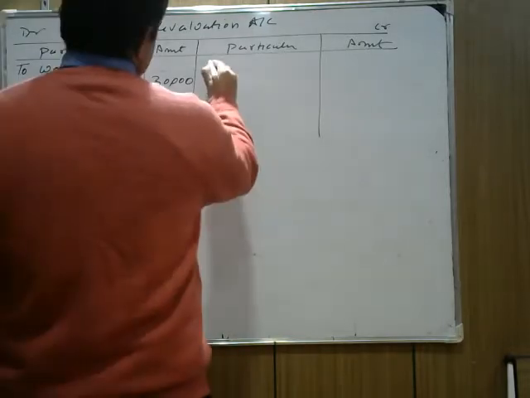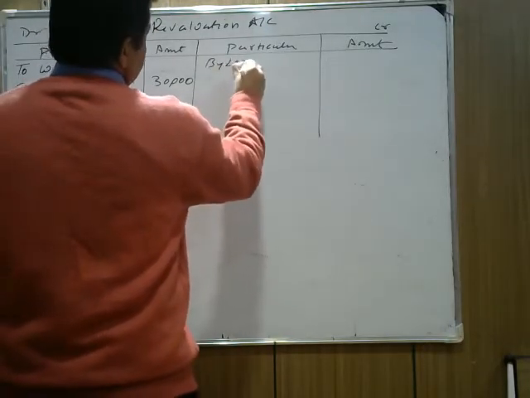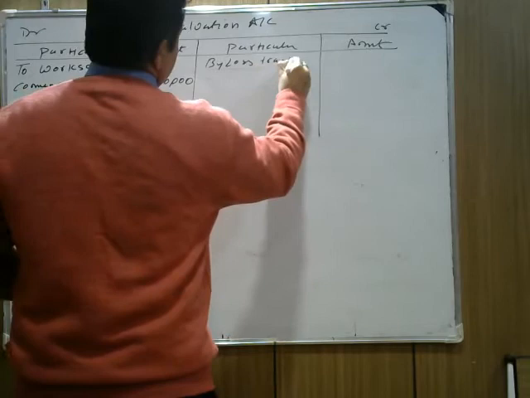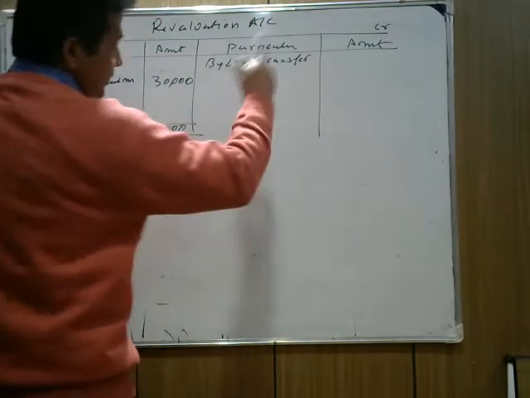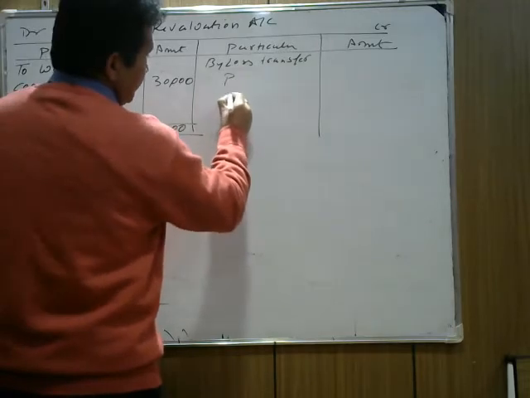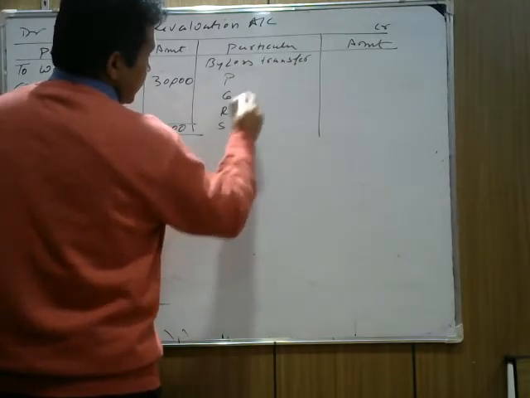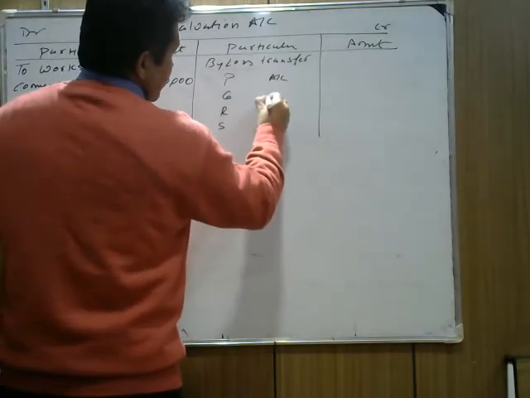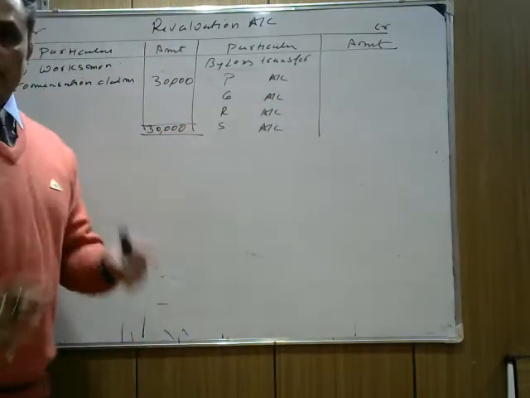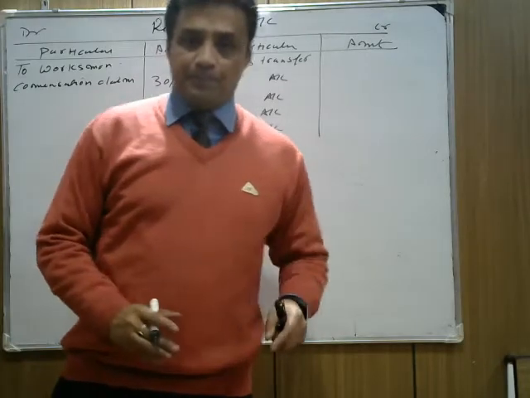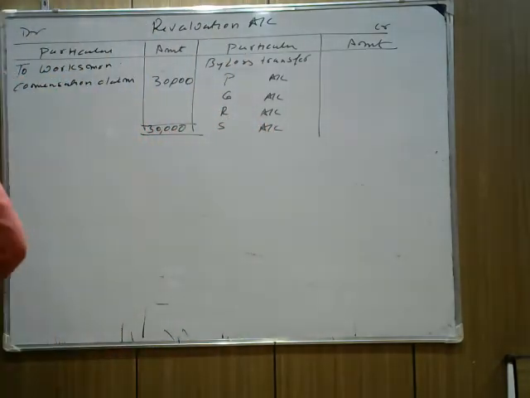We write by loss transferred to revaluation account, by loss of revaluation transferred to partners capital accounts: P capital account, Q capital account, R capital account, S capital account. Now this is a loss, so we will use the old ratio. The old ratio given in the question is 1:4:2:3.